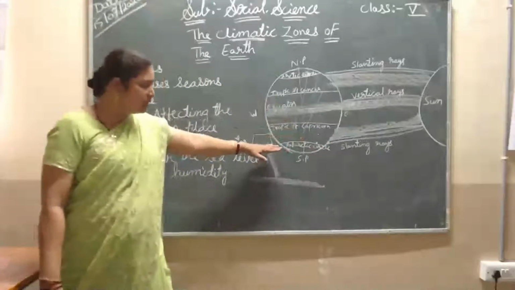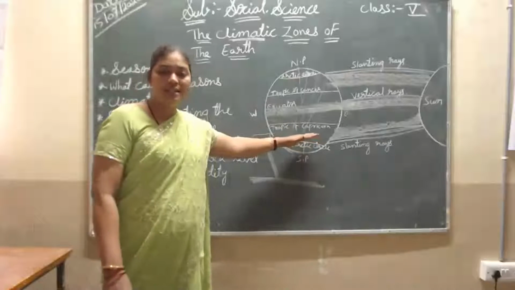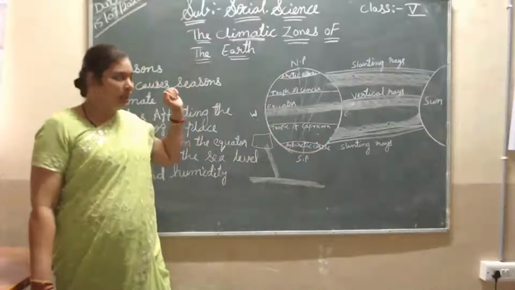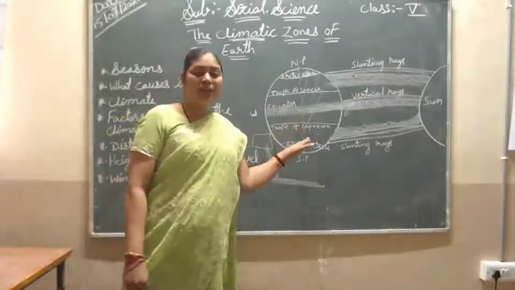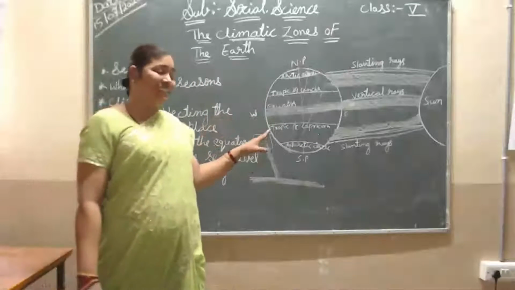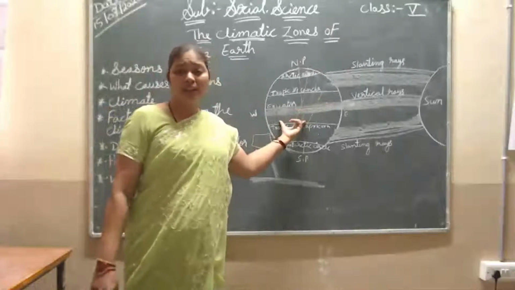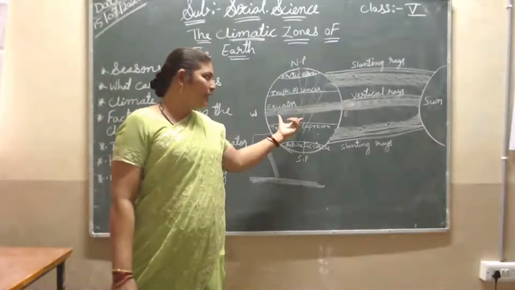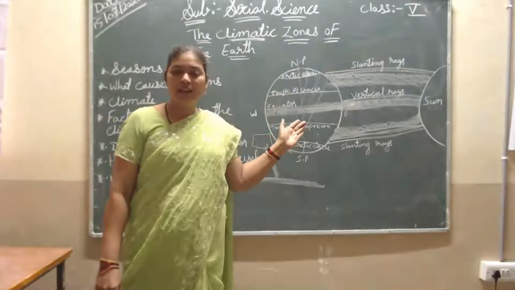According to this, we can understand how the seasons and climate happen. When the earth is slowly rotating, day and night happen. When the earth takes a revolution, which we call one year's revolution, at that time seasons happen.